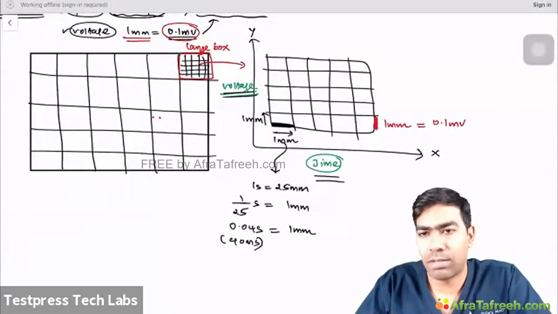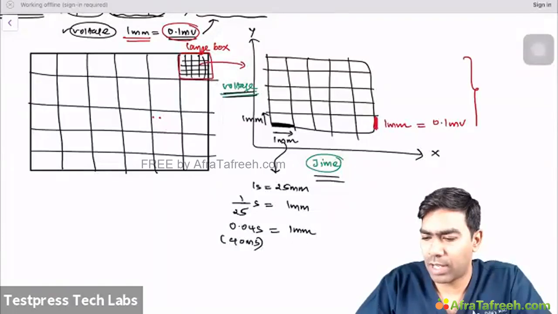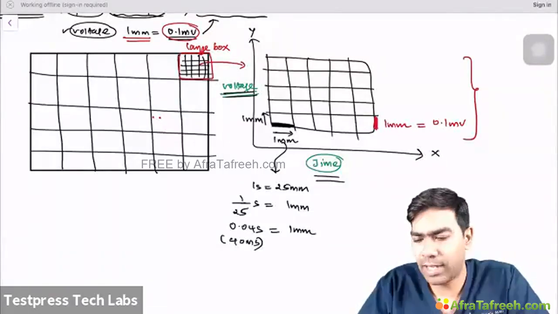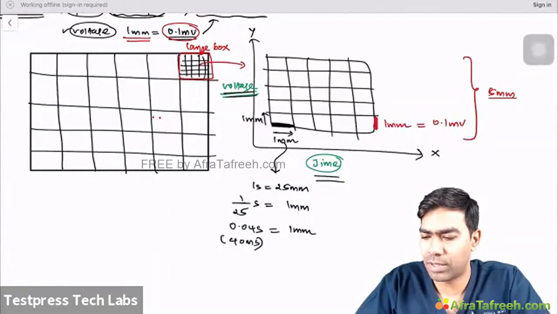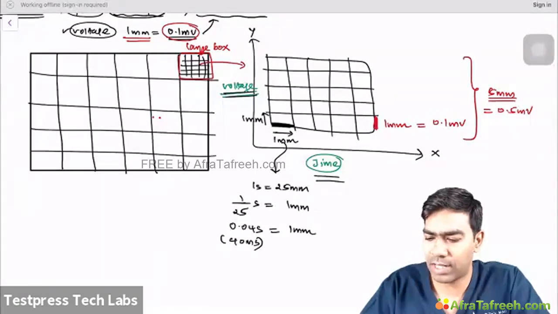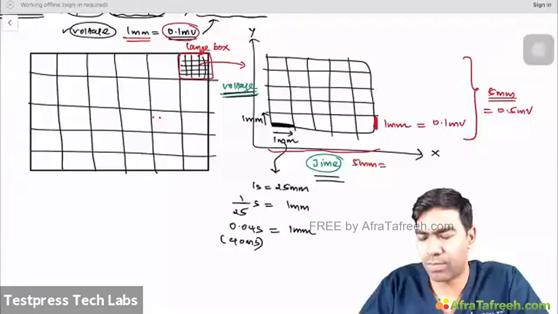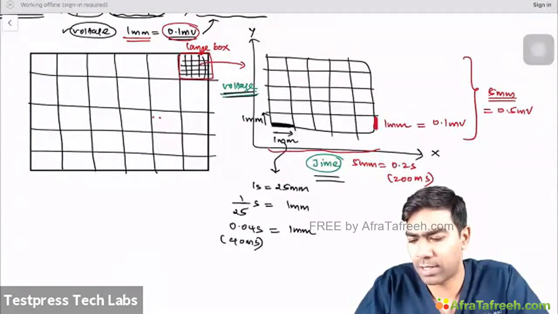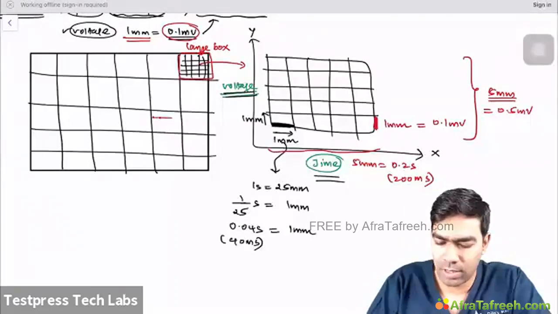Let us assume you take 5 millimeters in height. It's going to be 5 mm, which must be equal to 0.5 millivolt. That's understandable. And on the x-axis, the same 5 millimeters must equal something else. It's time, basically. 0.04 multiplied by 5 must be 0.2 seconds. Or if you're good at math, you can multiply by 1000 and write 200 milliseconds. So one large box on the x-axis is equal to 200 milliseconds or 0.2 seconds.